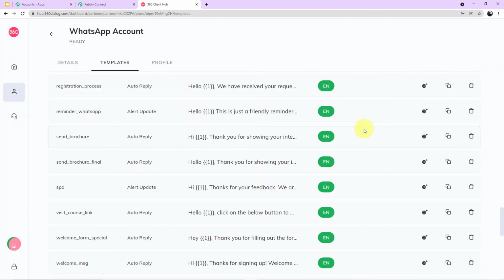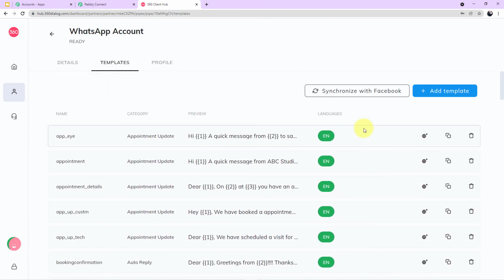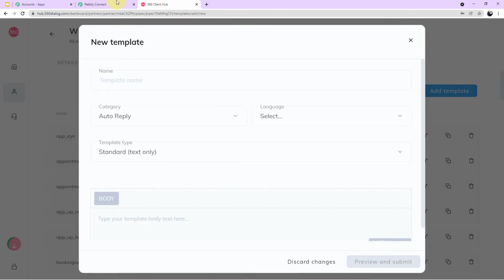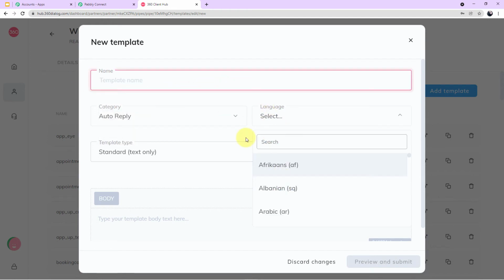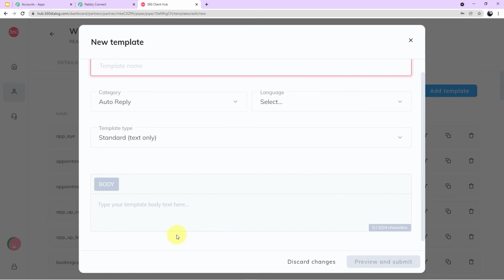Now let me tell you how you can create the template. If you go up to the top, you can see a blue button at your right corner which says add template. You have to click this and the format of the template will appear in front of you. Now you can name your template here. You can select the language in which you want the body of the SMS, and finally you will type the body of the SMS. Now listen to it carefully again, guys.